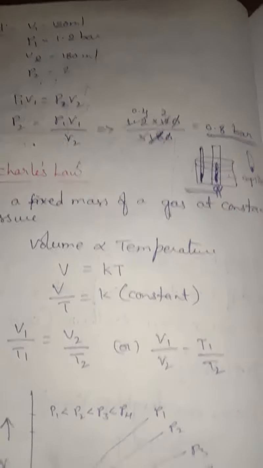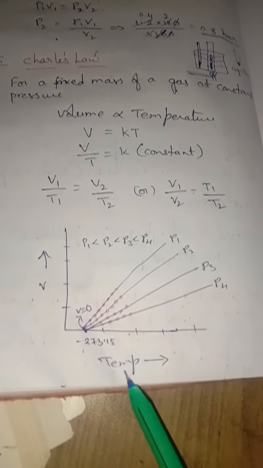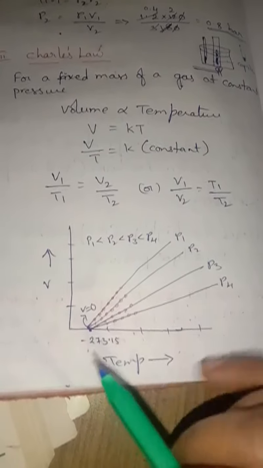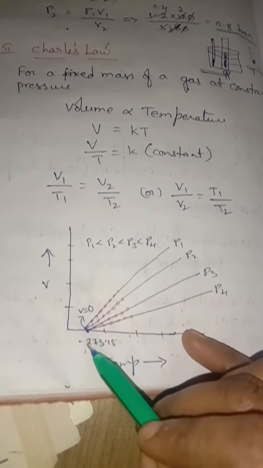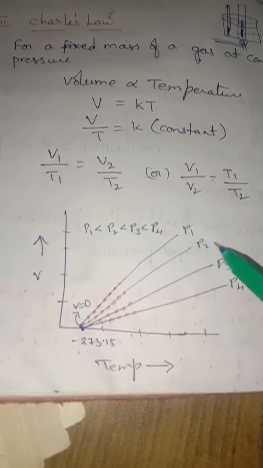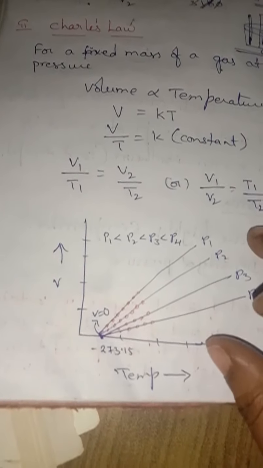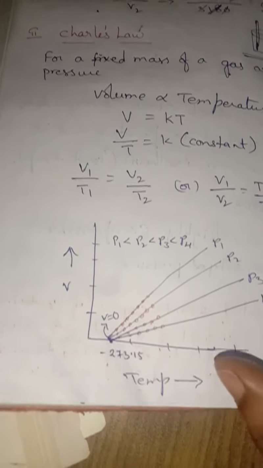Based on this, if you plot a graph, take volume on the y-axis and temperature on the x-axis. This is minus 273.15, and these are the pressures P1, P2, P3, P4. Each line of the volume versus temperature graph is an isobar.